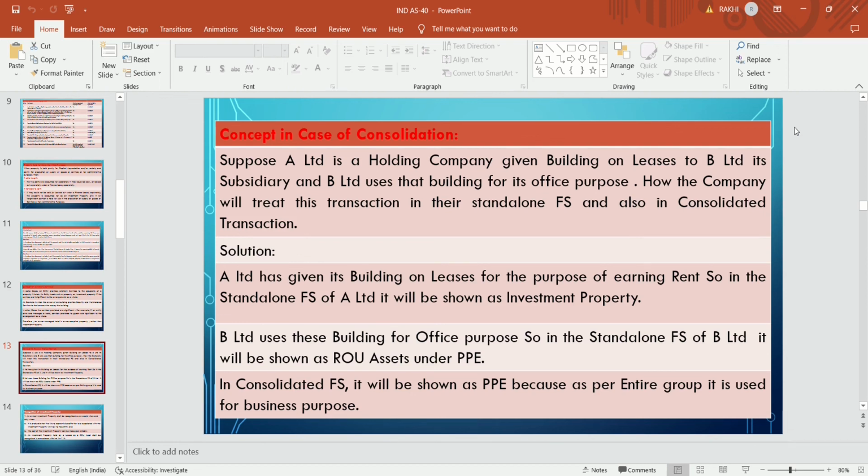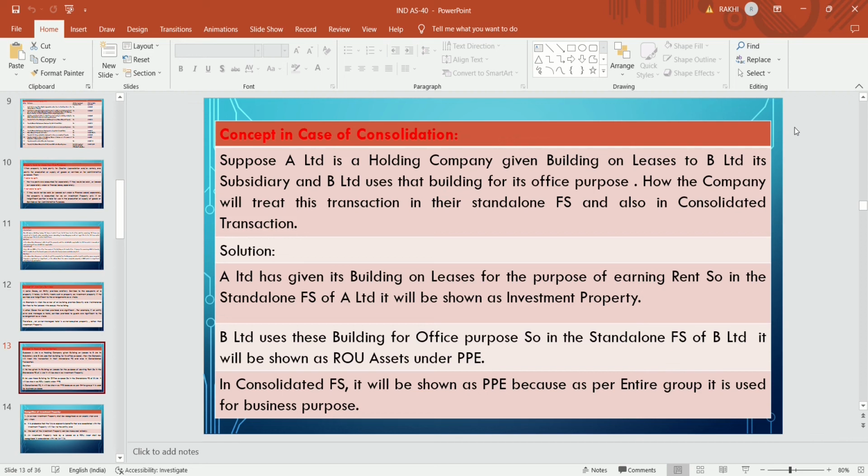B Limited, who acquired the asset as a lessee on lease terms, will treat this asset as an ROU asset, which is under PPE, because the purpose of B Limited is to use that asset for office purpose. So they will recognize this asset as an ROU asset under PPE, not under investment property.